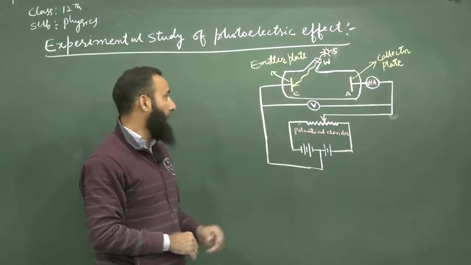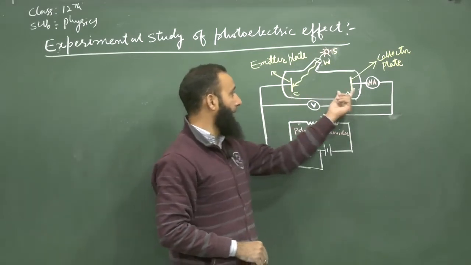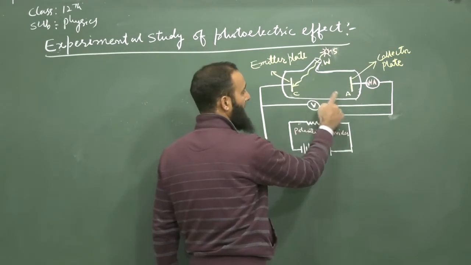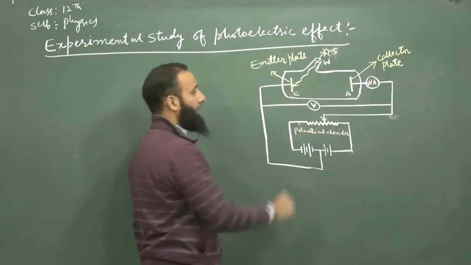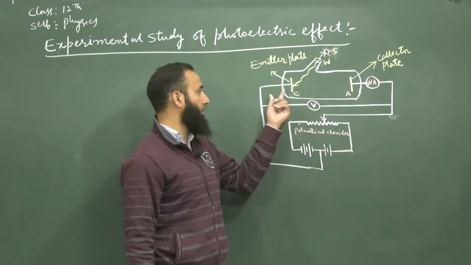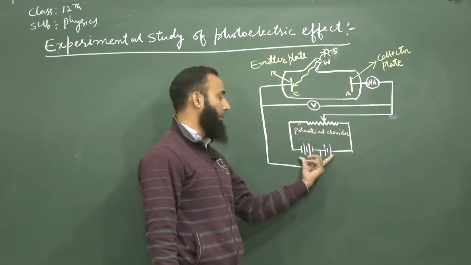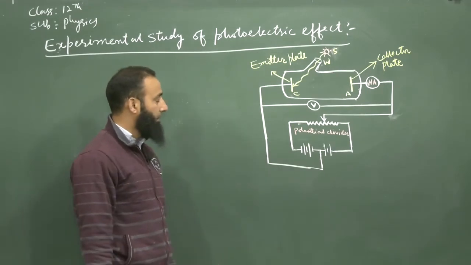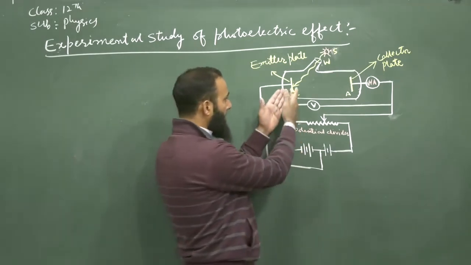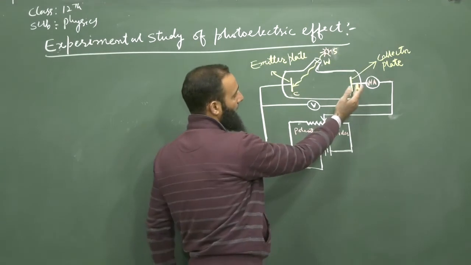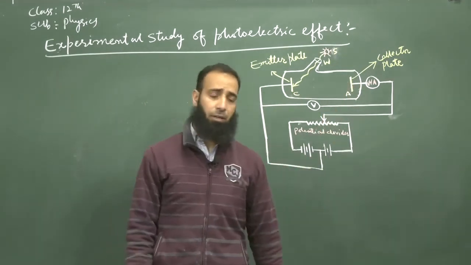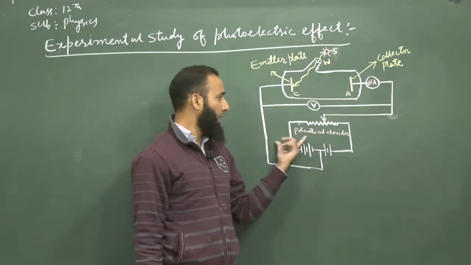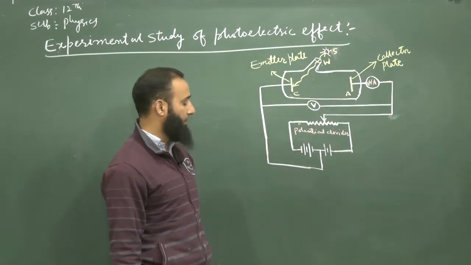These electrons are attracted by the collector plate because of the electric field between the emitter plate and the collector plate, which is generated between the two plates with the help of the battery. The potential between the emitter plate and the collector plate can be changed with the help of this potential divider.